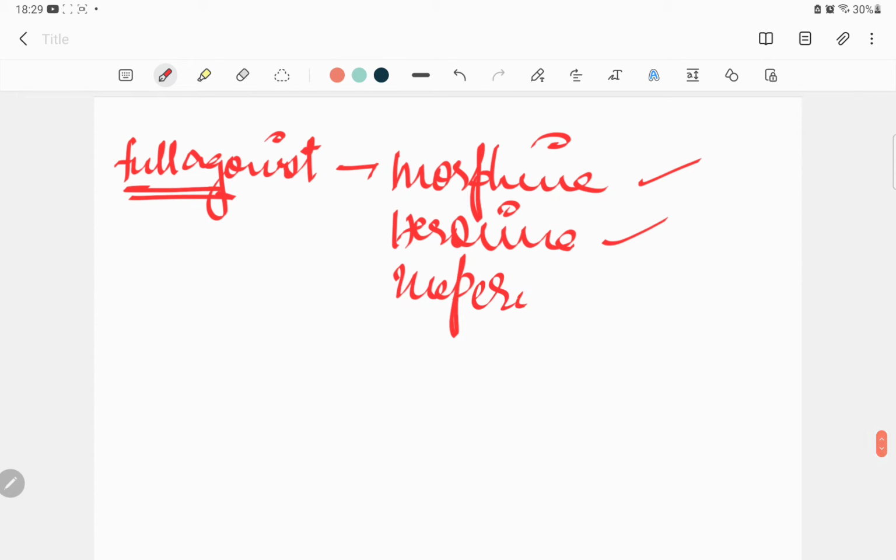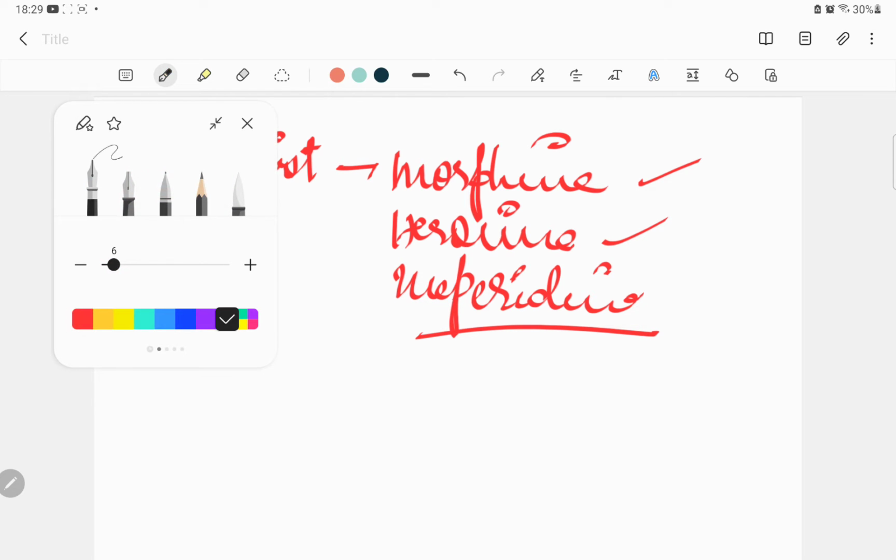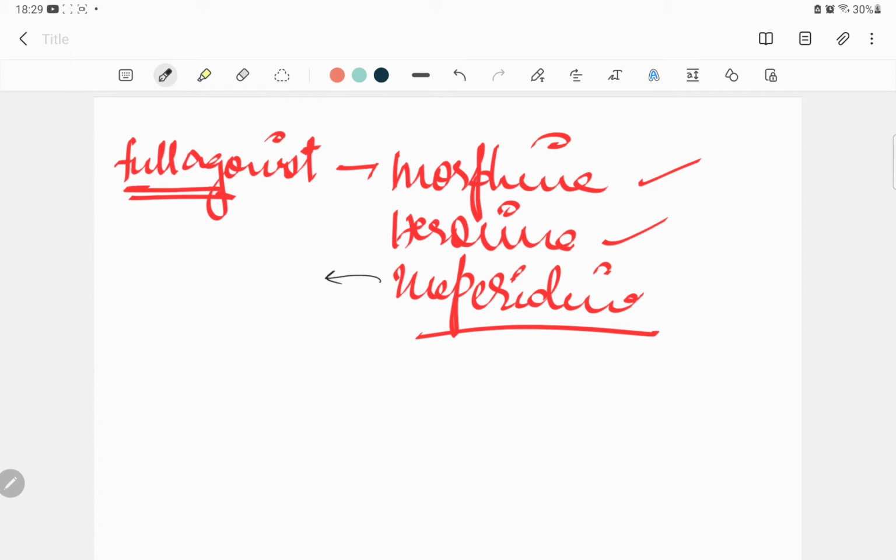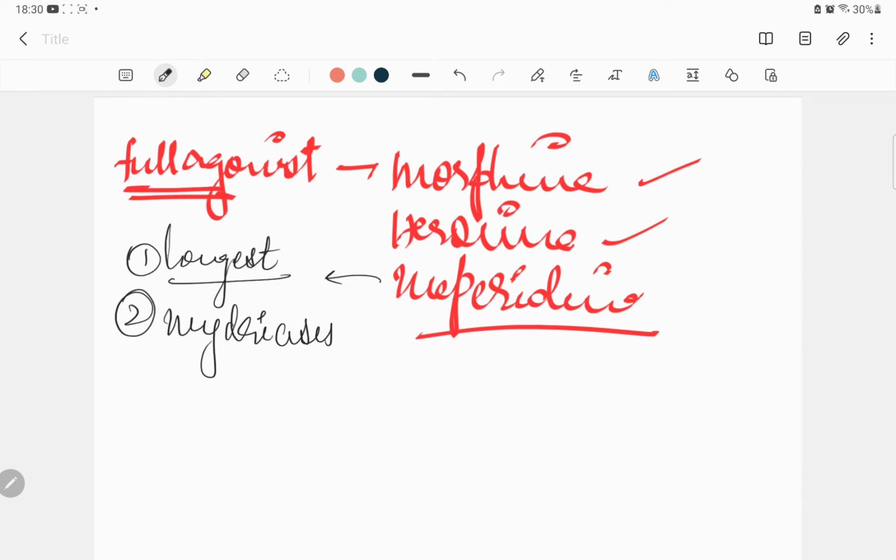And remember, meperidine has a few different things that you have to remember about it. One of those is that meperidine is the longest acting here. The second point is that it causes mydriasis. When we talk about the side effects of almost all opioids, one of the side effects you have to remember is that opioids will cause miosis, that is constriction of your pupil.